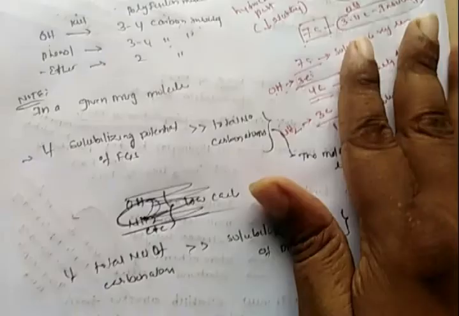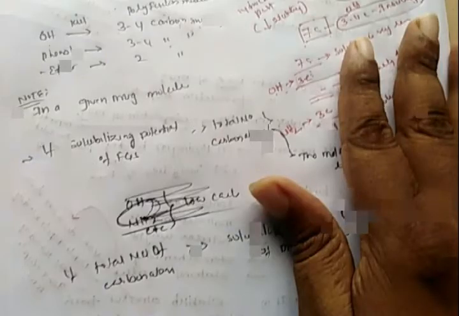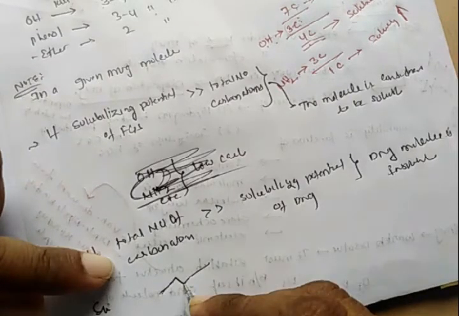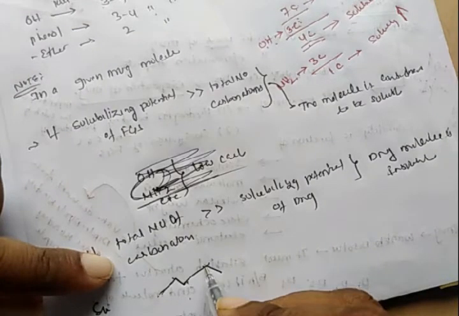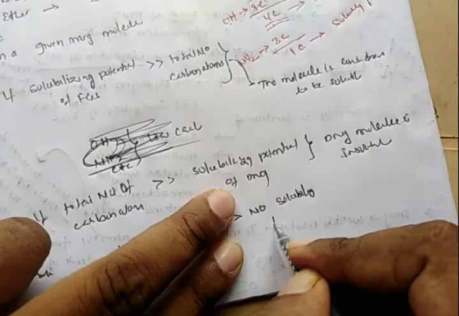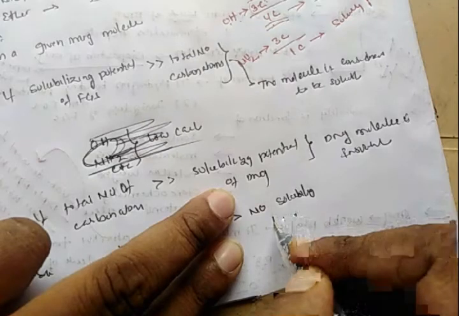I will give an example. This is a 5 carbon atom molecule: 1, 2, 3, 4, 5. In this 5 carbon atom molecule, there are no solubilizing functions, such that it is insoluble.